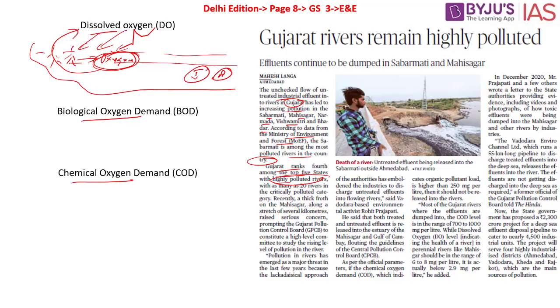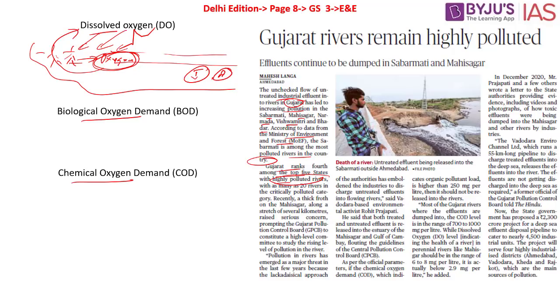What happens when it comes to industrial pollution? Let's say for example, as we discussed in the present scenario, there might be industries which are close by to the rivers. There might be industries close by to the seas as well. Ideally, we have the rules and regulations that have been established by the Central Pollution Control Board and the State Pollution Control Board, where all these industries will have to filter and treat these effluents, and only then discharge them. But most of these companies do not actually discharge it properly and ultimately drain it into a river.